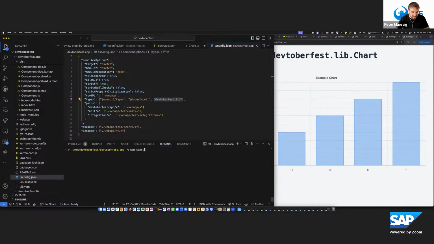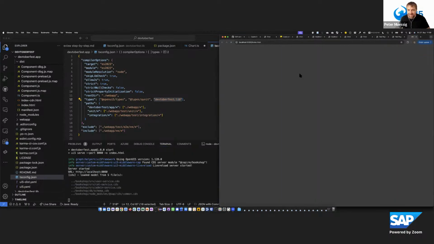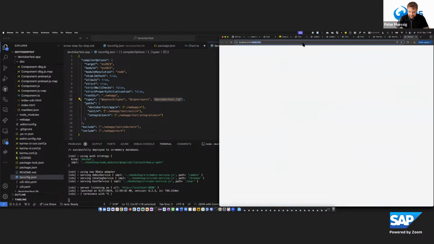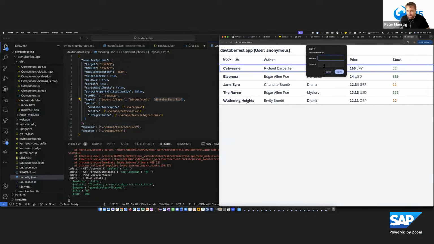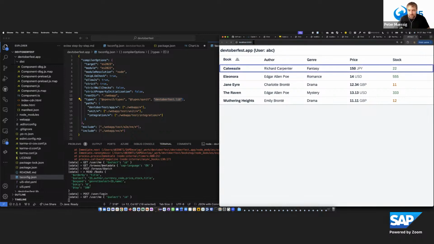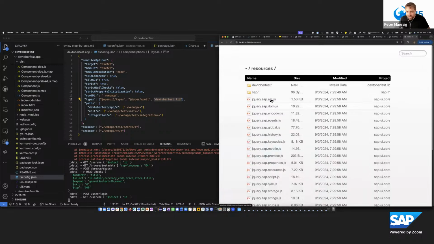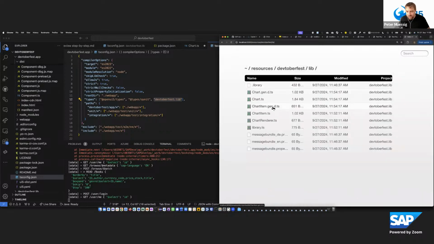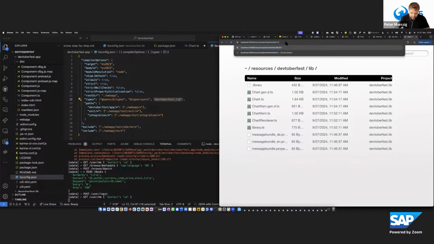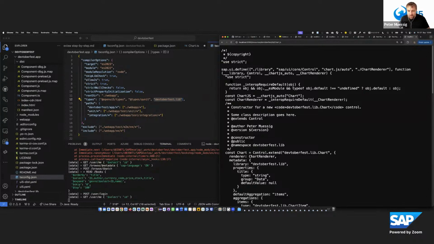And if I now start it, I should see in the resource browser, I need to log in with A, B, C. And now if I go to the resource browser, I should also see my devtoberfest.lib. It's here. So the chart TS is not working. If you want to load it, then call chart.js. And this would not work if the type link here is missing.